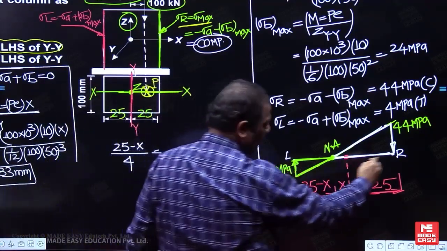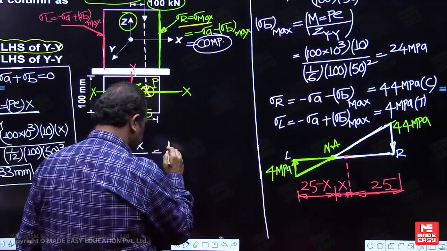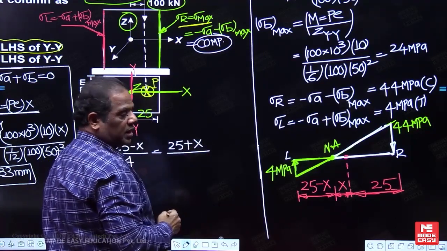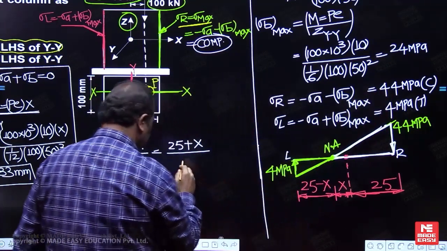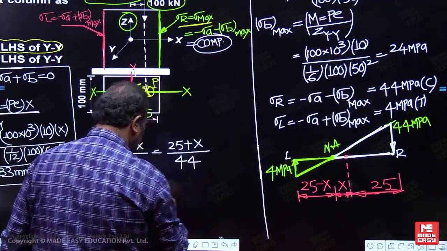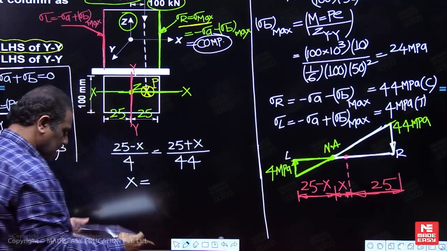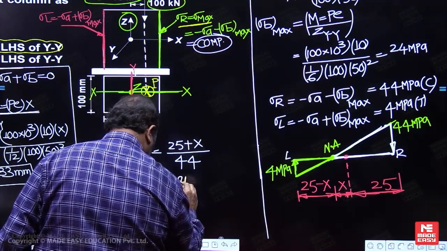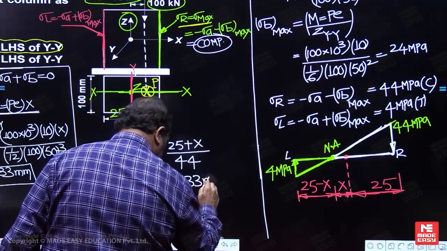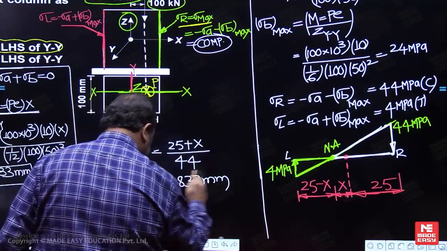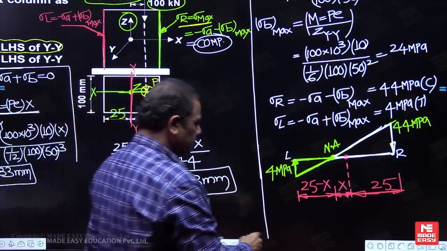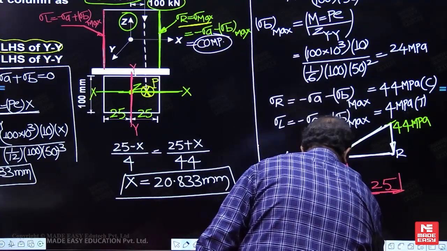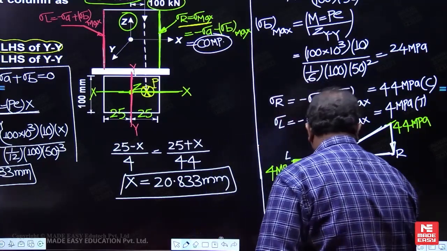What is the base of this white color triangle? 25 plus x. Then what is the height of this triangle? 44. Now simplify. You will get this value as 20 point. Now this distance is 20 point.